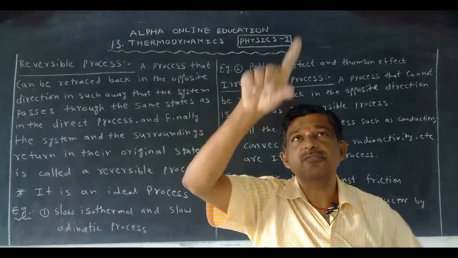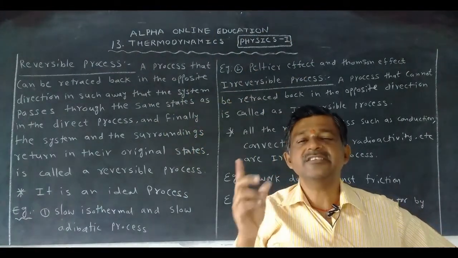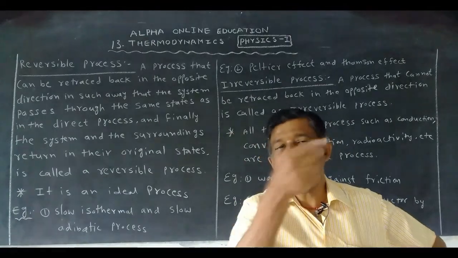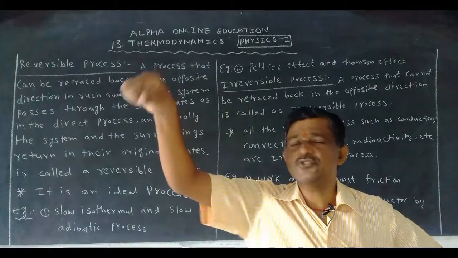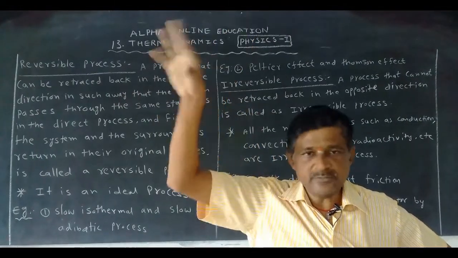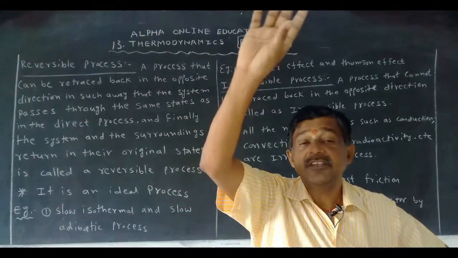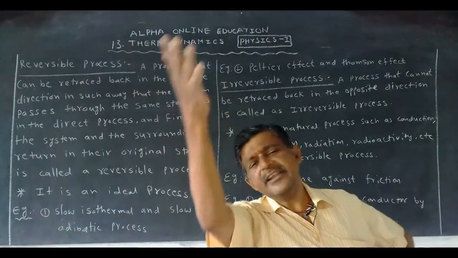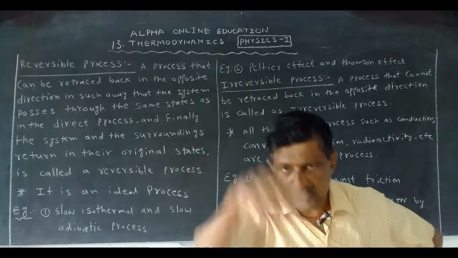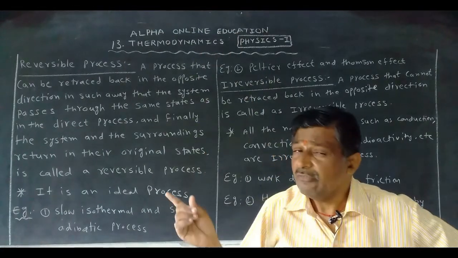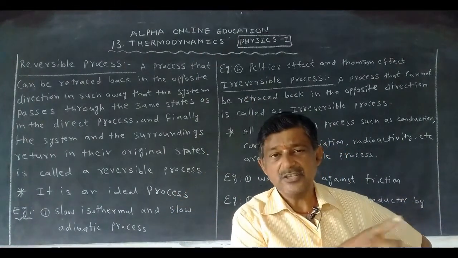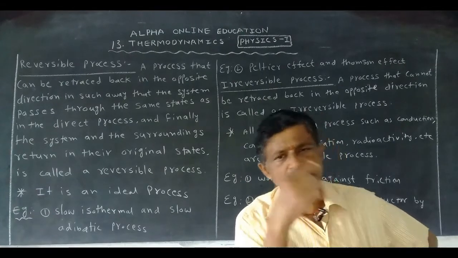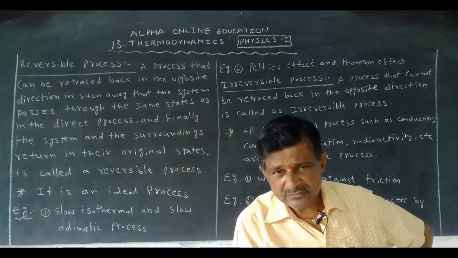After switching off, if we touch the wire... otherwise let us take a fan. When the fan rotates, we switch it on, and after some time switch it off and touch it, it produces heat energy. The same heat energy is given to the fan, does it give the current? Now when current flows, we will get the heat energy. If we give the heat energy, does the current flow?